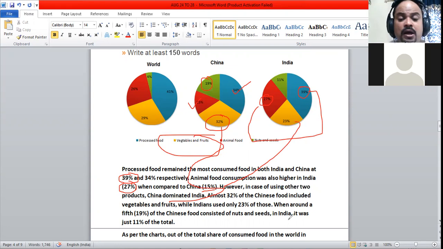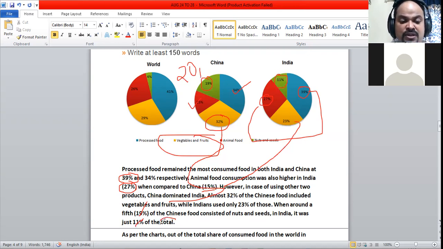Around a fifth of the Chinese food consisted of nuts and seeds. A fifth means 20%, around a fifth, that is 19%. In India, it was just 11% of the total.